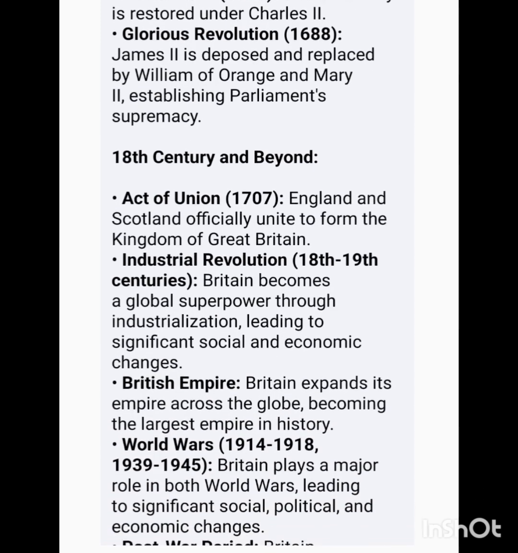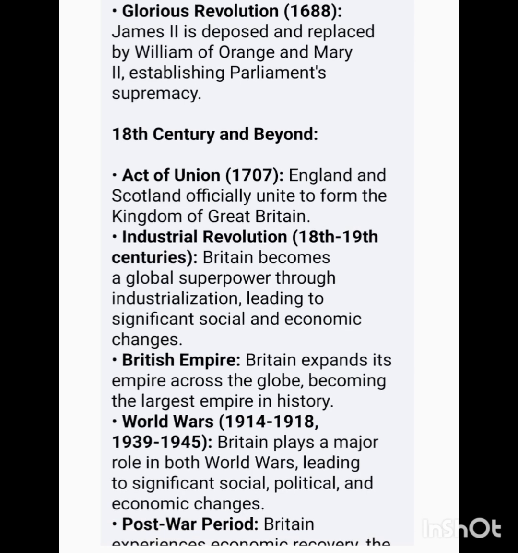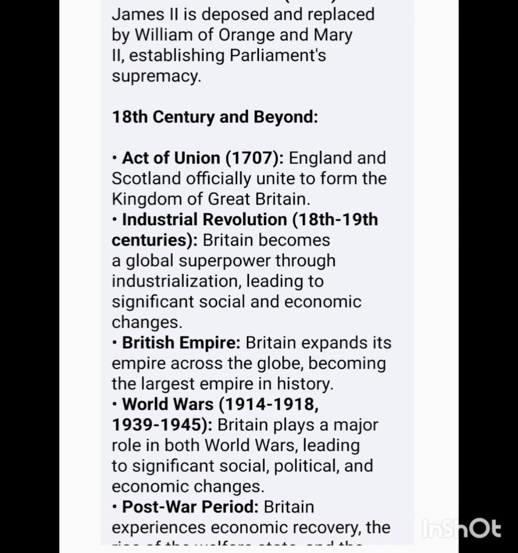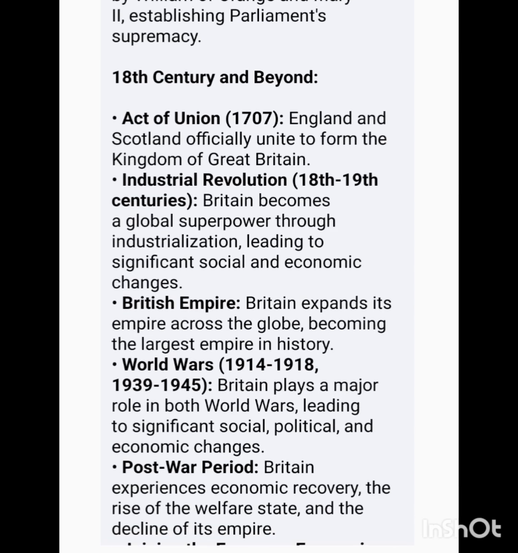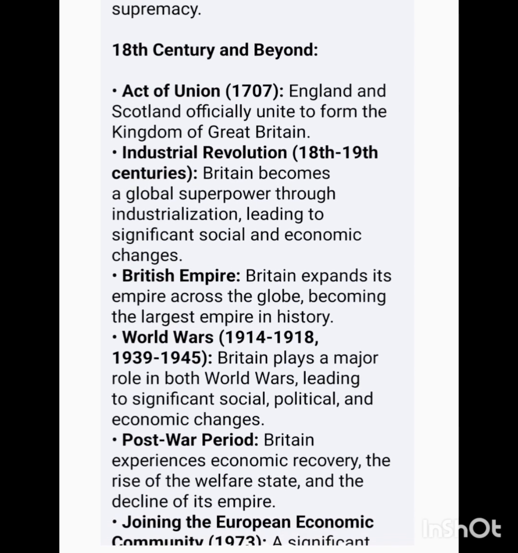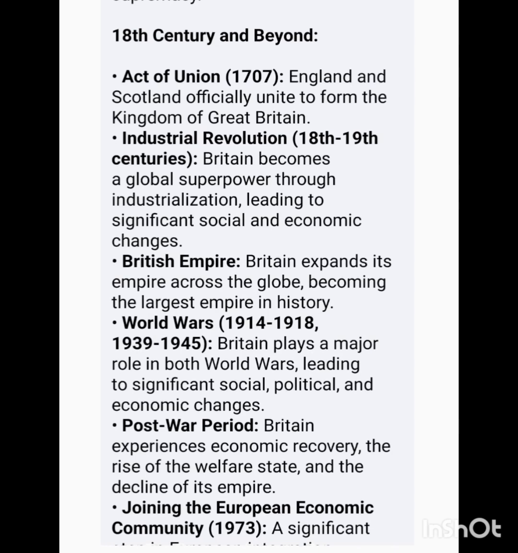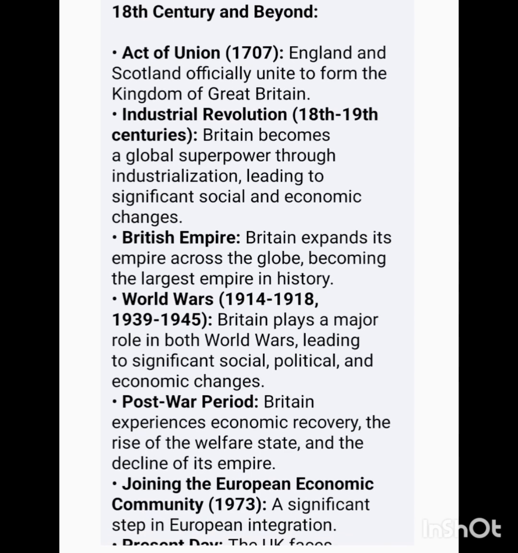18th century and beyond. Act of Union, 1707. England and Scotland officially unite to form the Kingdom of Great Britain. Industrial Revolution, 18th–19th centuries. Britain becomes a global superpower through industrialization, leading to significant social and economic changes.